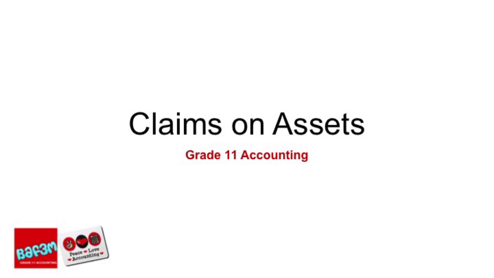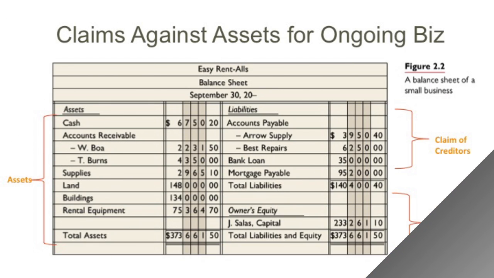Claims against assets, and generally accepted accounting principles. The balance sheet shows the relationship between assets and liabilities and equity. This balance sheet relationship shows that the value of all assets to a company are divided between liabilities and owners' equity. Both parties, the creditors and owners, in theory have a claim against the assets on a balance sheet.